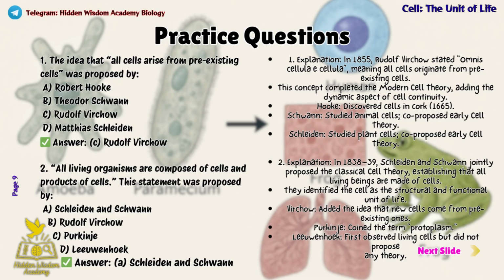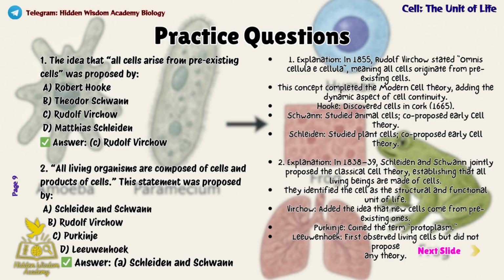So, option C is the correct answer, that is, Rudolph Virchow gave the idea that all cells arise from pre-existing cells. Now let's move to question 2. All living organisms are composed of cells and products of cells. This statement was proposed by: Option A, Schleiden and Schwann. Option B, Rudolph Virchow. Option C, Purkinje. Option D, Leeuwenhoek.